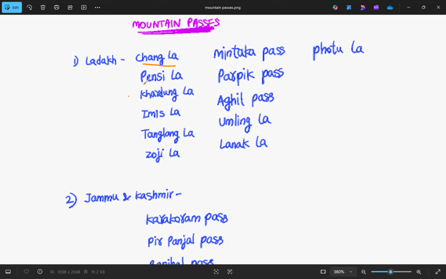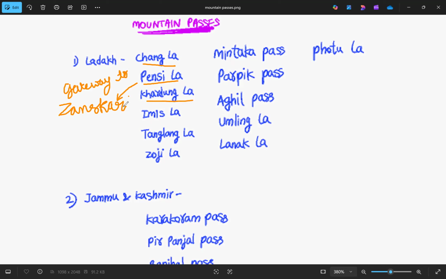The next one is Pensila. This Pensila is also called the gateway to Janskar region. Janskar is a region and we also have the Janskar mountains. Pensila is the gateway to the Janskar region.